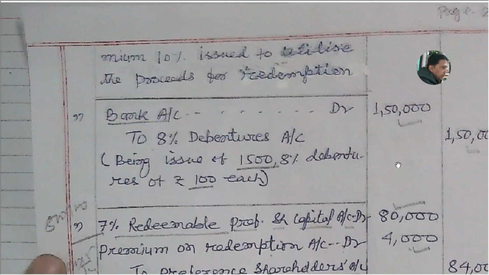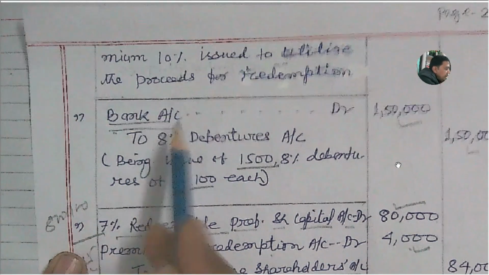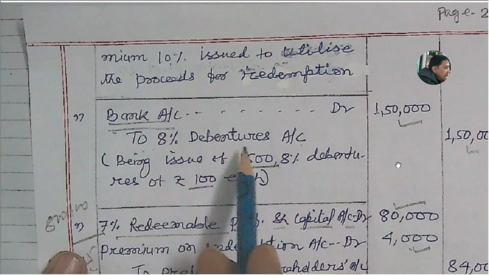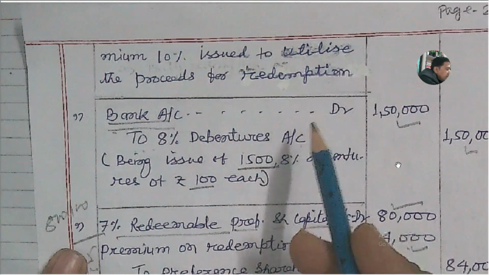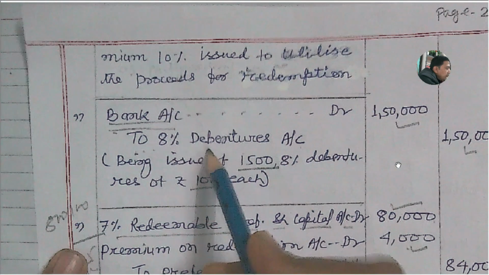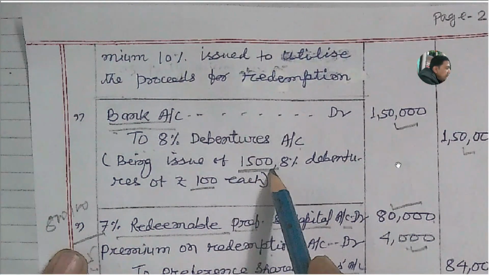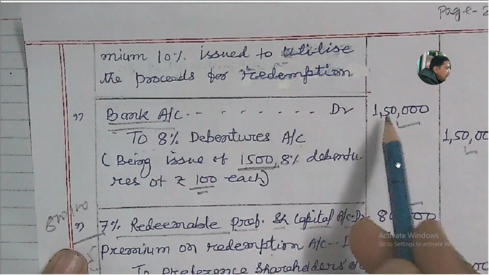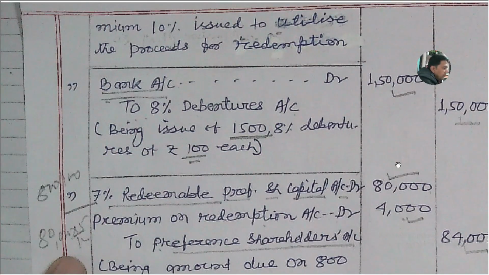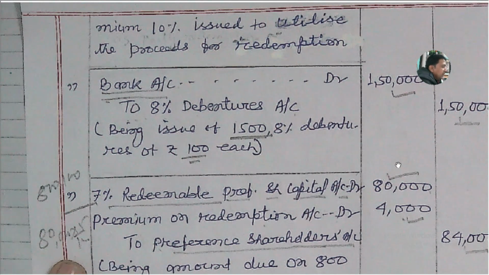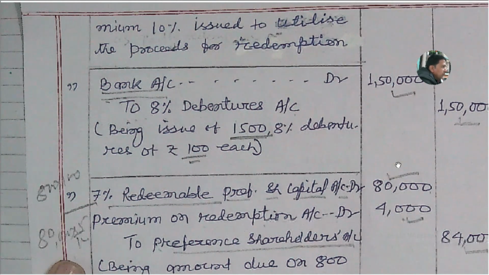Next entry, in connection with the issue of debentures. Though the debentures are issued by the company, the proceeds cannot be utilized for the redemption of preference shares. But the journal entry can be recorded. So bank account debit to 8% debentures account, and it is given in the question that 1,500 debentures of rupees 100 are issued. So that is 1,50,000, the total proceeds received. Remember that the proceeds from the issue of debentures are not eligible for redemption of preference shares. Only equity share proceeds and preference share proceeds are available for redemption of preference shares.